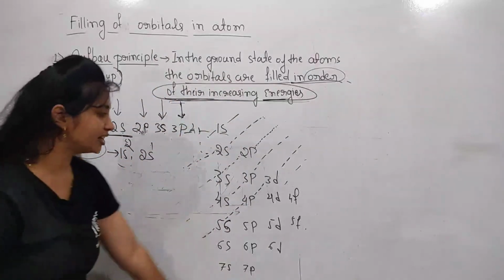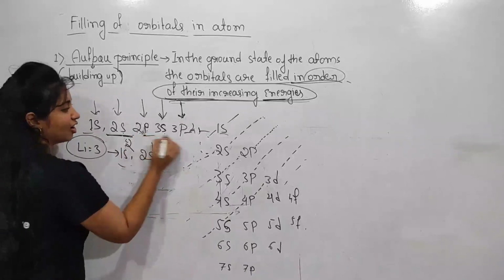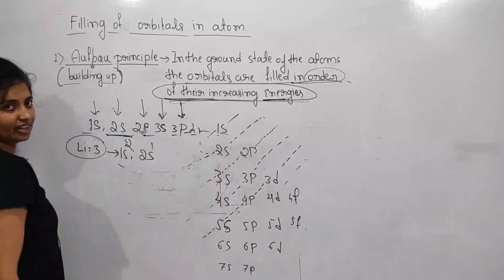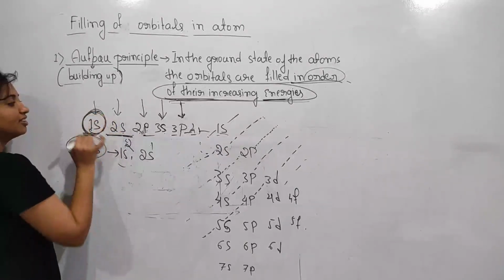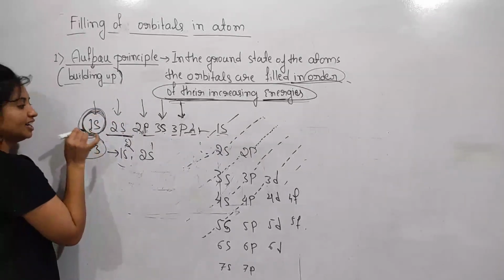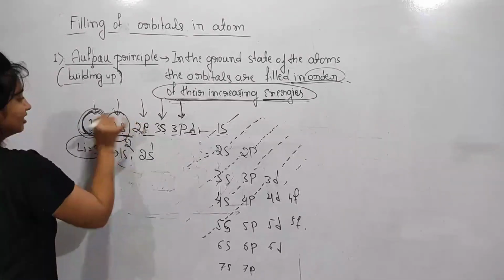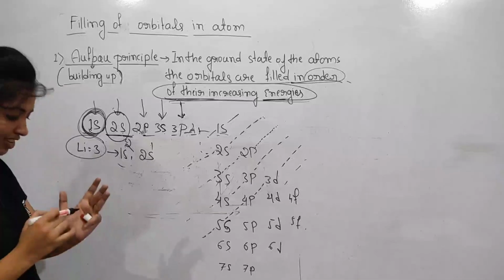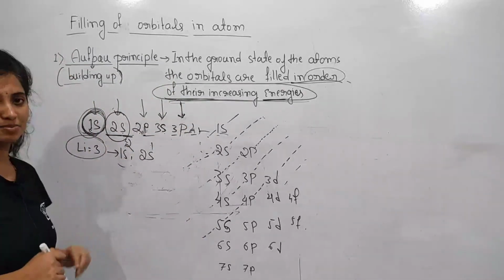So these are the orbitals. I write here these orbitals in their increasing level. First, electrons are filled in one orbital. When it is completely filled, then the next electron is filled in the next energy level of the orbital. So this is all about the Aufbau principle.